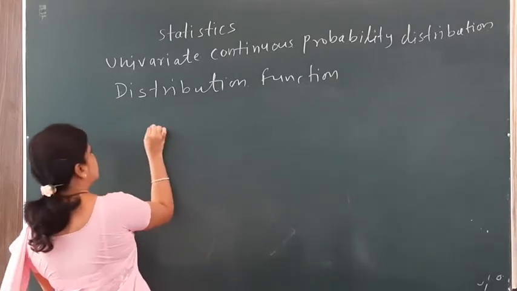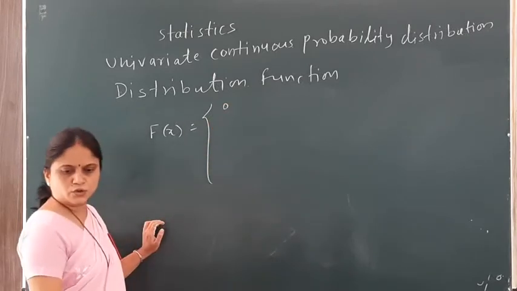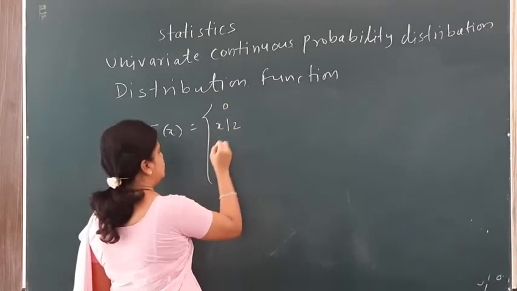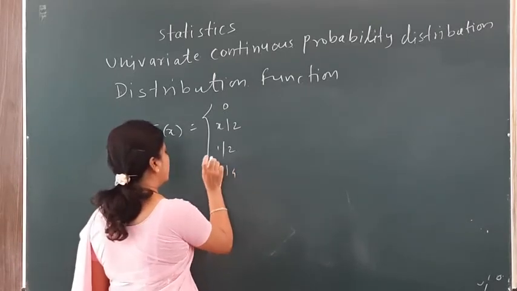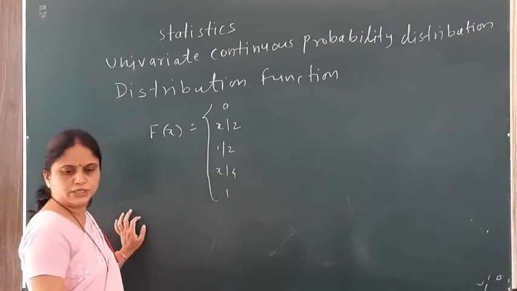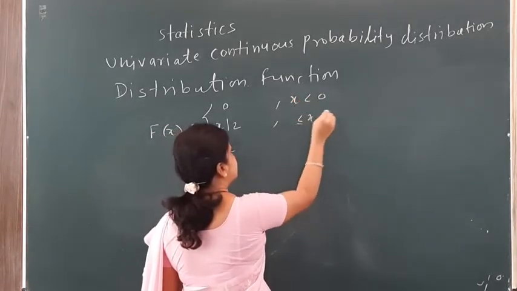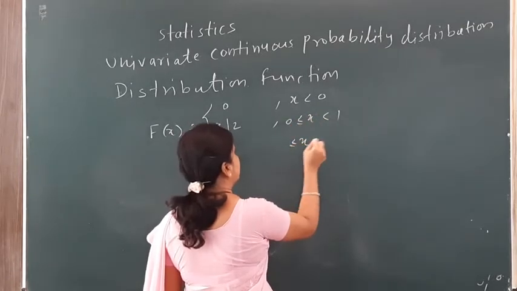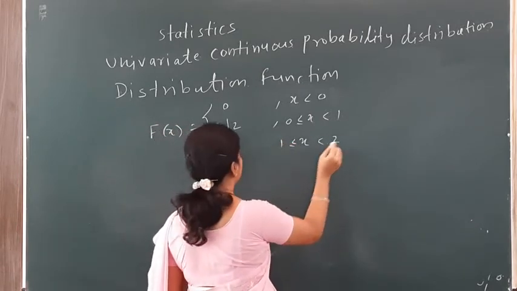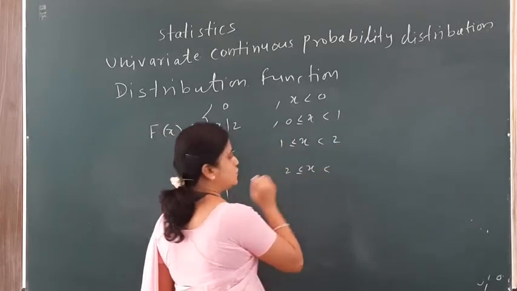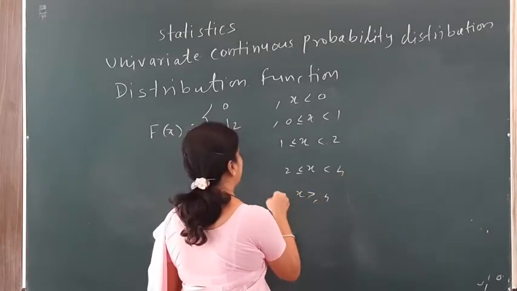We are given the distribution function as follows. The distribution function is 0, then x by 2, then half, then x by 4, and the last value is 1. The ranges are x less than 0, x between 0 and 1, x between 1 and 2, x between 2 and 4, and finally x greater than or equal to 4.